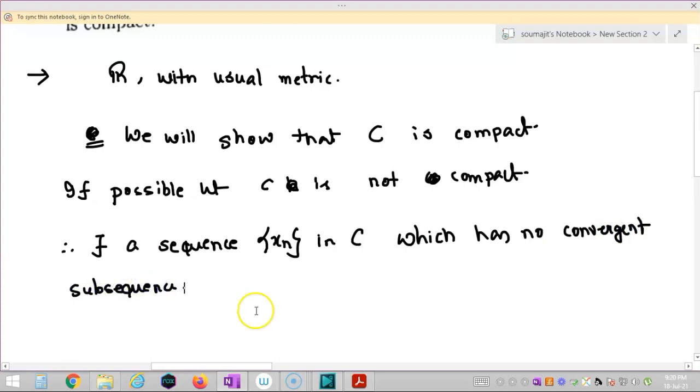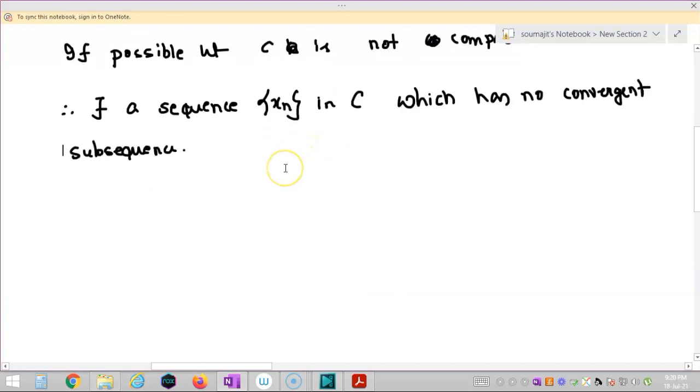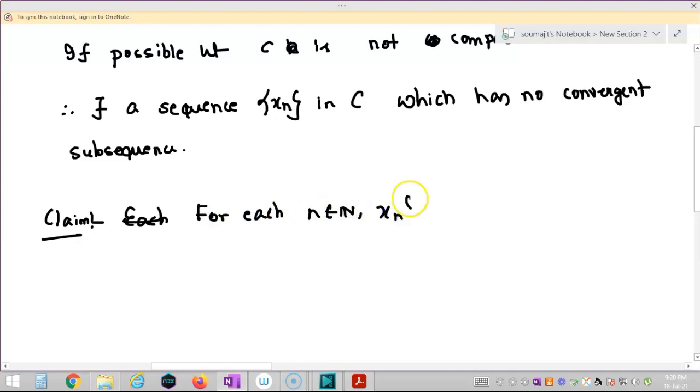Now observe that I can claim each term of this sequence is isolated. Claiming, for each n belonging to the natural numbers, the singleton set {xn} is isolated.